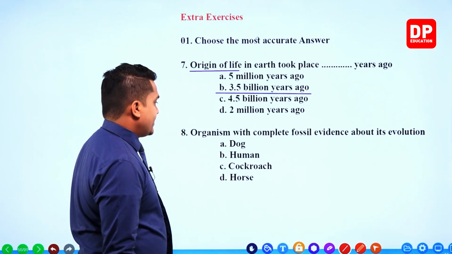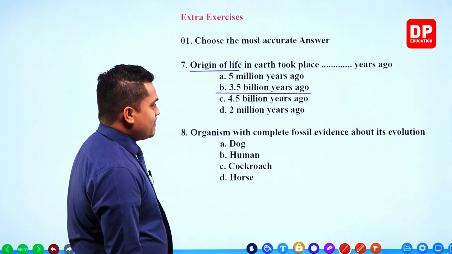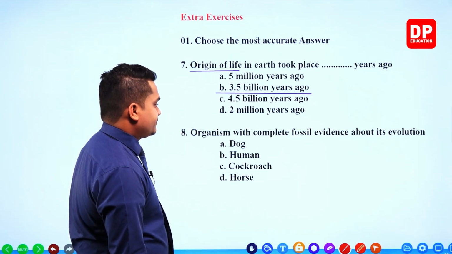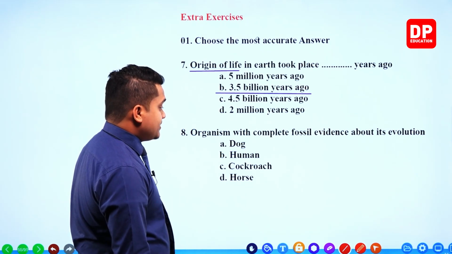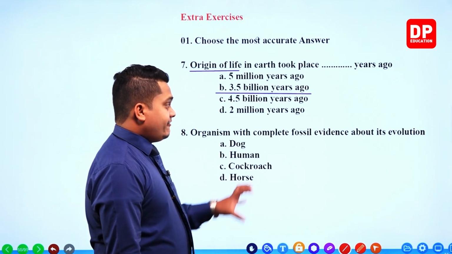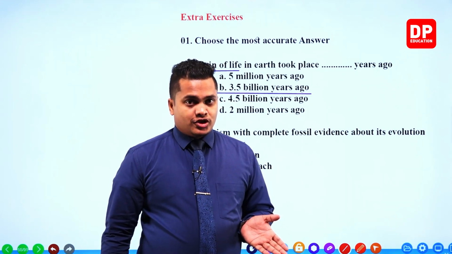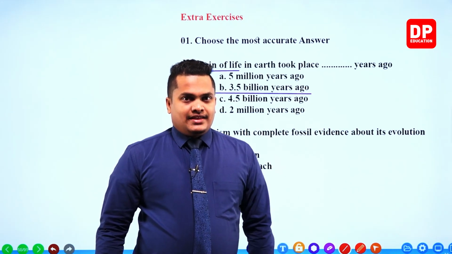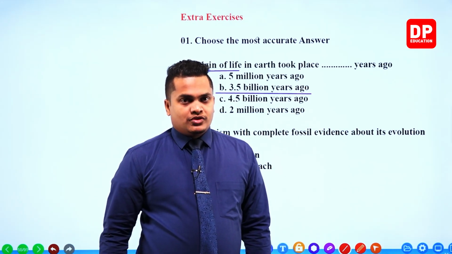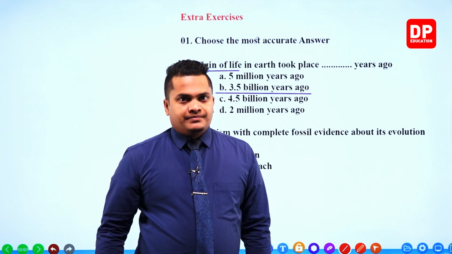Next one. Organism with complete fossil evidence about its evolution. Very simple, right? If a particular organism has complete fossil evidence, my dear children, then we can directly put forward the theory related to the evolution process of that organism without any trouble.